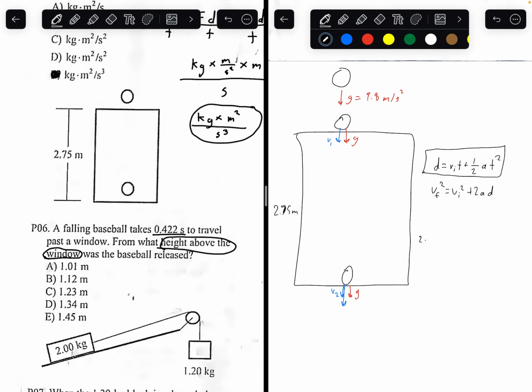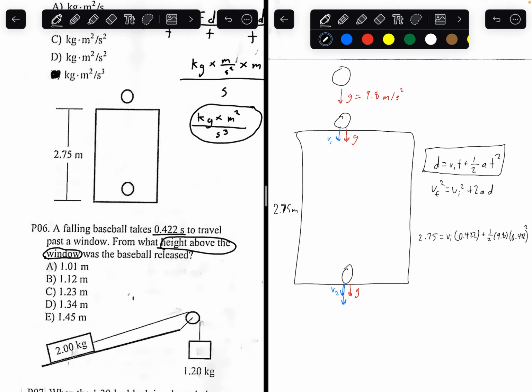The ball travels through the 2.75 meter window, and we don't know the initial velocity. We know that it took 0.422 seconds. The acceleration due to gravity is 9.8, and again 0.422 seconds squared. So this is what we can come up with using the kinematic equation.